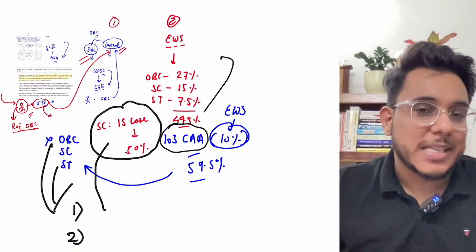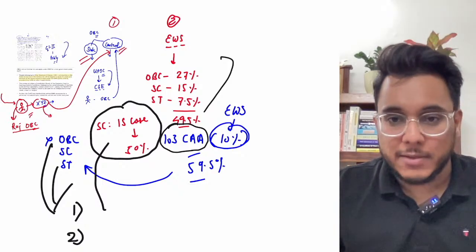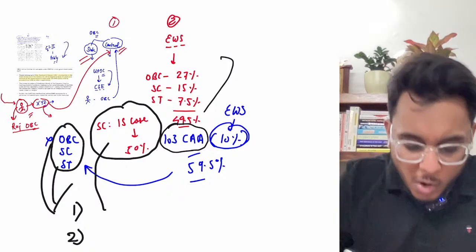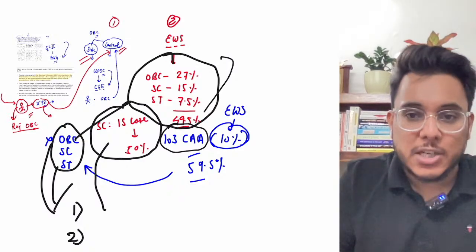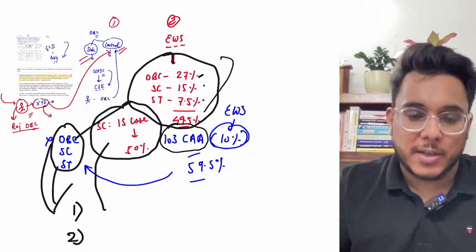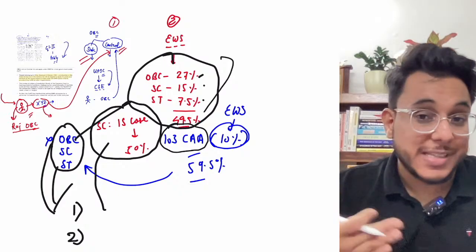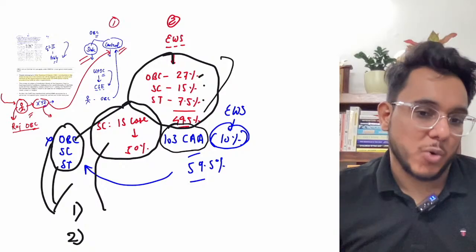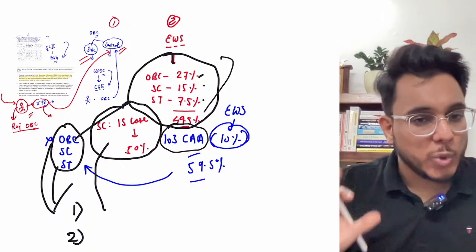Now the central government has provided its counter argument. It says we are not giving this to these communities because they have already been given reservation, for example 27%, 15% and 7.5%, so they are not covered under EWS reservation. This is the entire background, and first of all you should know it.